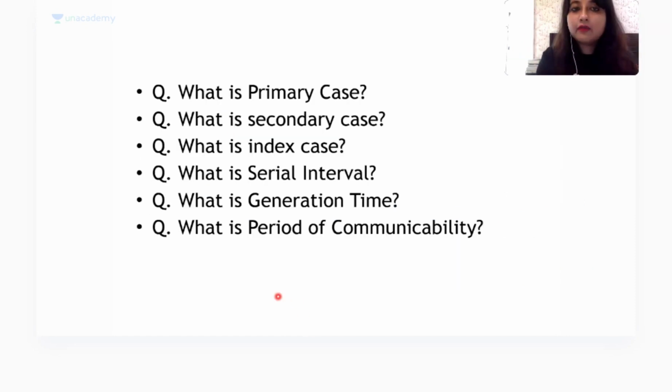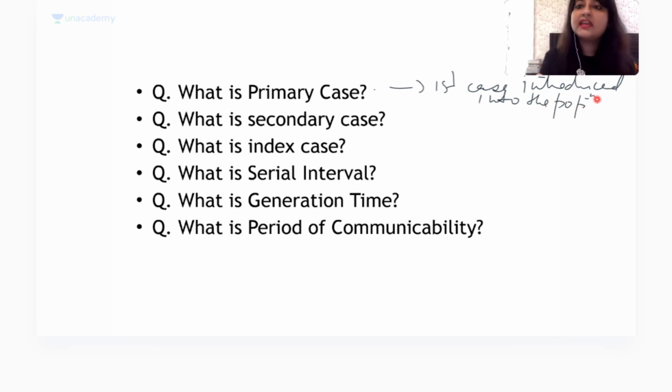Now, next question. What is primary case? The first case of a communicable disease introduced into the population is a primary case. What is a secondary case?